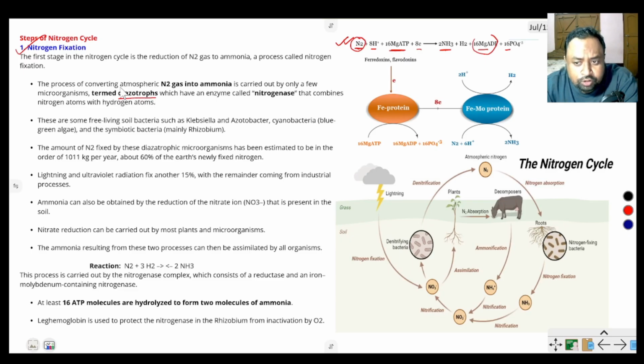The diazotrophs are organisms that fix atmospheric nitrogen in the presence of the enzyme nitrogenase. Clear? There are some free living bacteria like Klebsiella, Azotobacter, cyanobacteria, and some symbiotic bacteria like Rhizobium that absorb atmospheric nitrogen. They fix near about 10^11 kg of nitrogen per year. About 60% of Earth's fixed nitrogen is absorbed by these organisms.